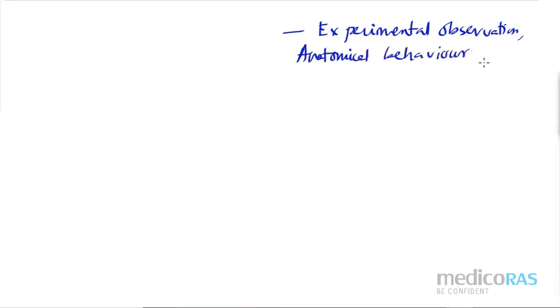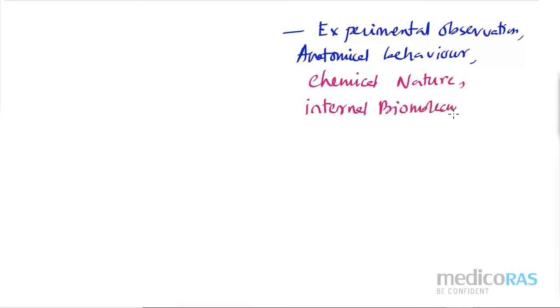Okay, these are the criteria, so you have to write these points and remember also. And chemical nature, internal biomolecules. Yes. So these are the factors that we need to see to classify organisms nowadays. But otherwise, if it is the older version, we only go for the morphological behavior, right?